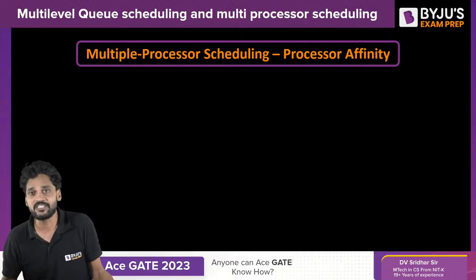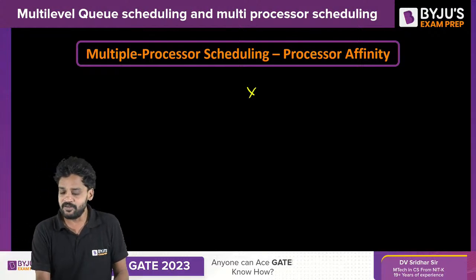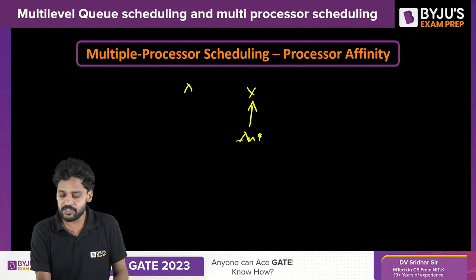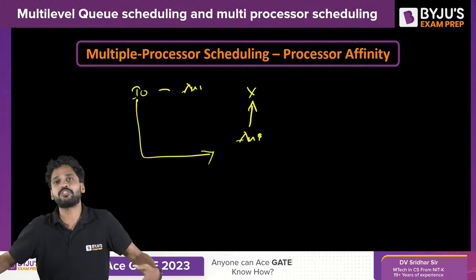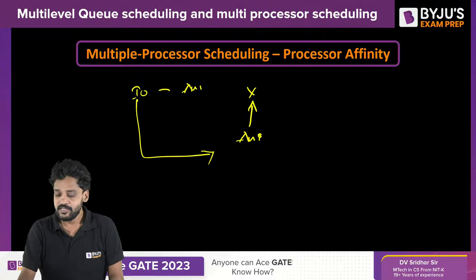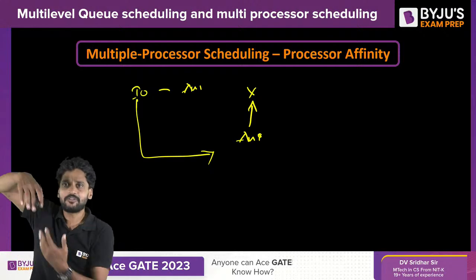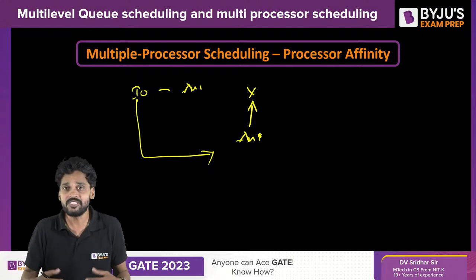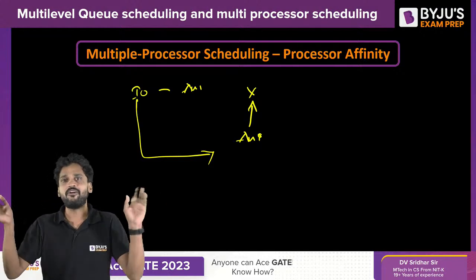Once again, say Anil went to processor X initially, after which Anil went to some IO. Upon returning, Anil will be given priority over the other processes, but not guaranteed. For that, this queue must be free. If the queue is free, Anil can get back to the same queue because he's given priority. But if the queue is not free, you cannot do anything.